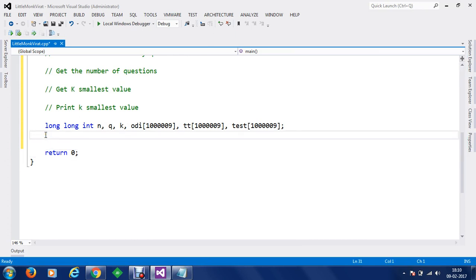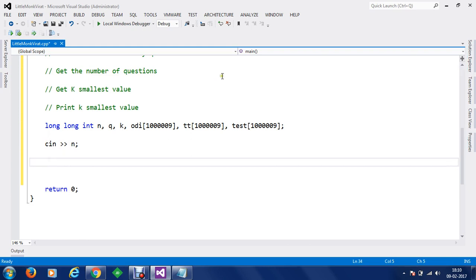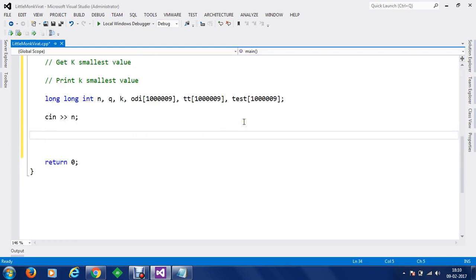Now what next we have to do is, let's get the input for C input, and we are going to get the input n, and now once we have got n number of inputs, now we are going to get the number of values for the match. So first of all we'll get values for n matches, let's call it n matches for ODI.